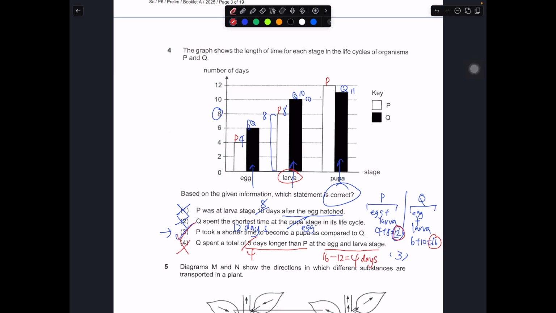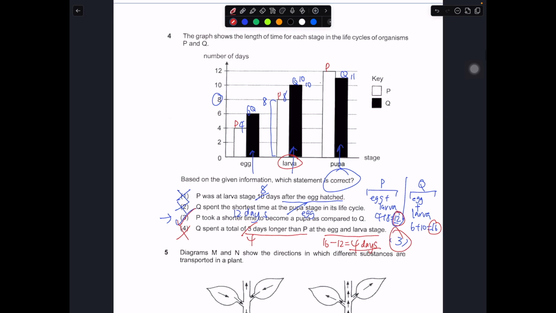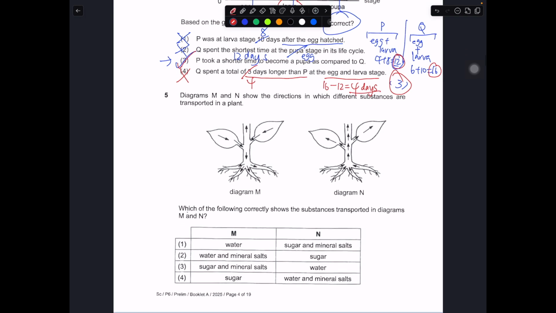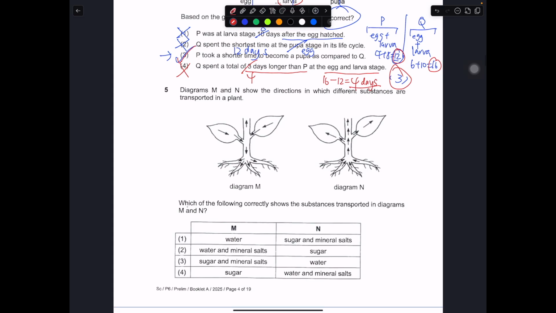So if you calculate the total number of days between egg and larva for both P and Q, then you just minus them out accordingly. You should be able to achieve 4. Okay, so this one answer must be number 3. So number 5 is plant transport system. Okay, so diagram N then shows the direction in which substances are transported in the plant.